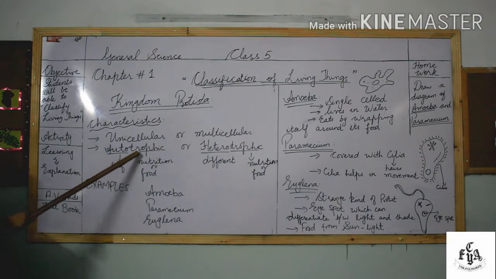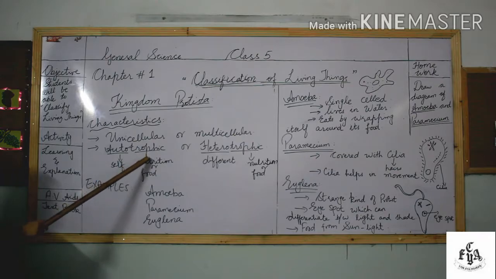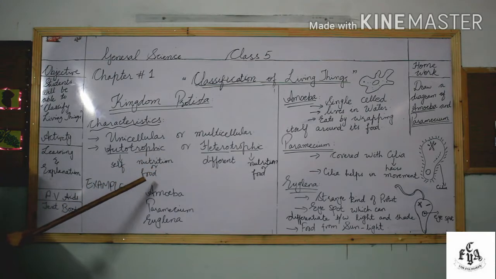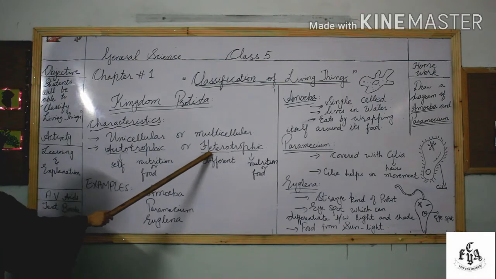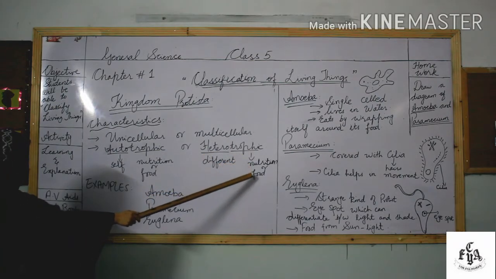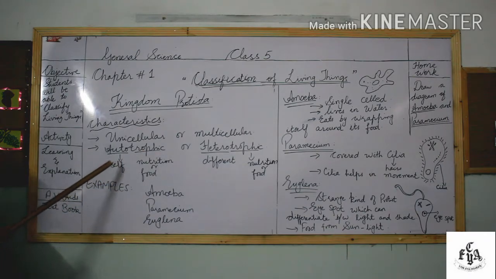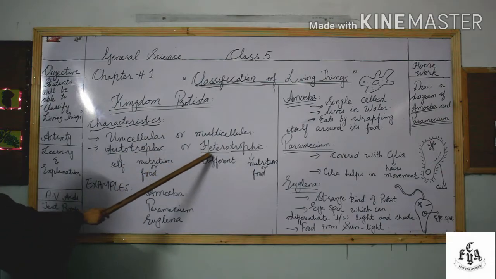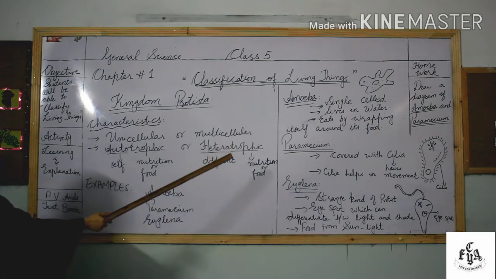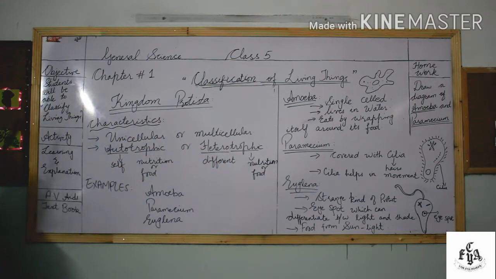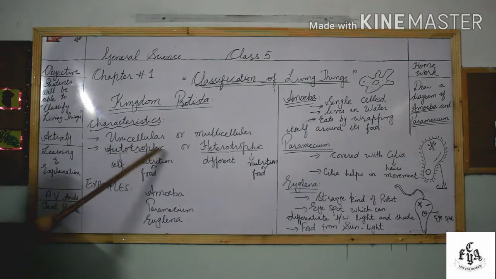What is meant by autotrophic? Auto means self, trophic means nutrition or food. What is meant by heterotrophic? Hetero means different, trophic means nutrition or food. Autotrophic organisms can prepare their own food, like plants containing chlorophyll. And they can also include organisms which are heterotrophic. They cannot prepare their own food and take food from other living organisms. So these have characteristic properties of both plants and animals.